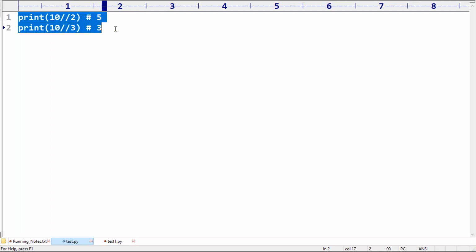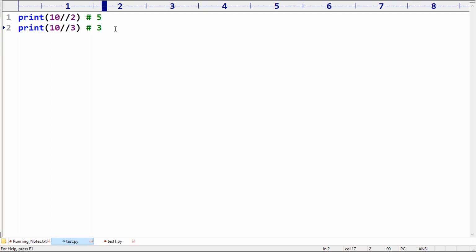Now I'm taking the same thing. 10.0 by 2, and 10 by 3.0. Can you please confirm what the answer is in the first case and second case? Remember this one, sir. If at least one argument is float, the result is always float. 10.0 floor division 2, its value is 5.0. Remember that.